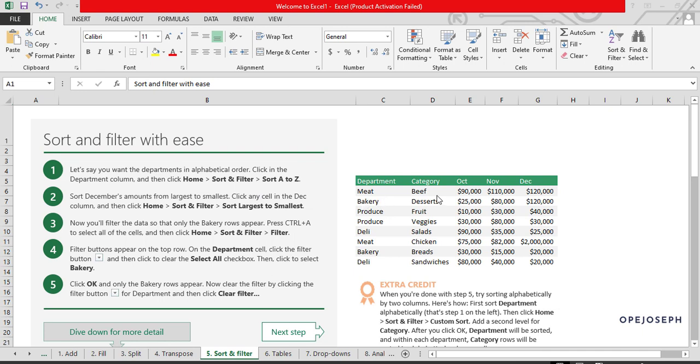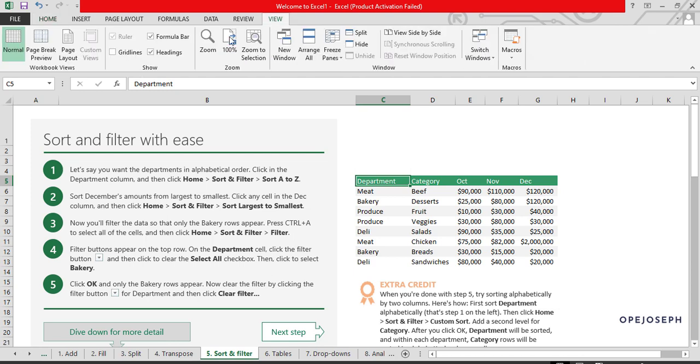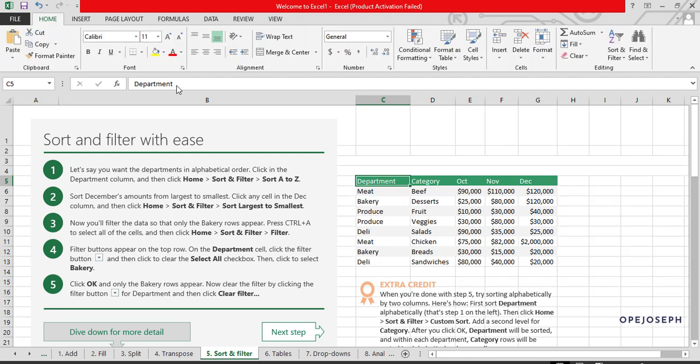So basically, sorting means you want to arrange things, you want to put them in place. So if you want to sort in this step now, remember, let's go to our view and open the grid lines. So the grid is there now. So let's say I want to sort this small table based on their department type. Now, if you check very well, remember as an analyst, you should have eyes for details. It means you can see the minutest, smallest of all details.